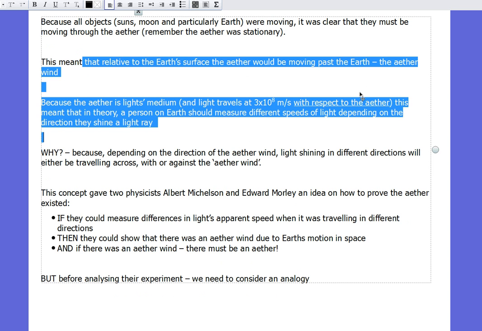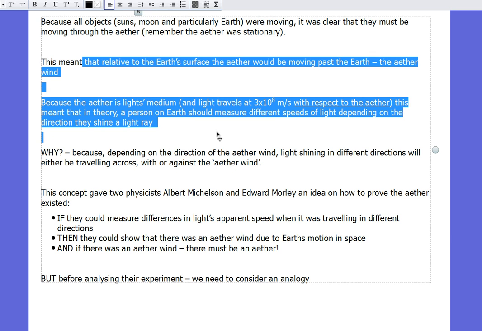Because the Earth was moving through the stationary ether, that meant the ether should be rushing past the Earth, which they called the ether wind. And because ether's light's medium, and light travels at 3 times 10^8 meters per second with respect to the ether, this meant in theory a person on Earth should measure different speeds of light depending on the direction they shine the light ray.